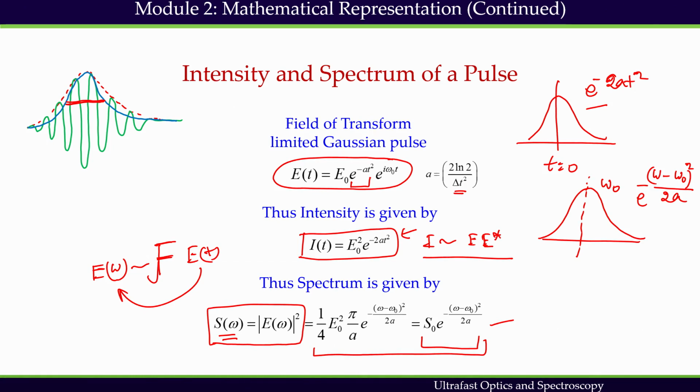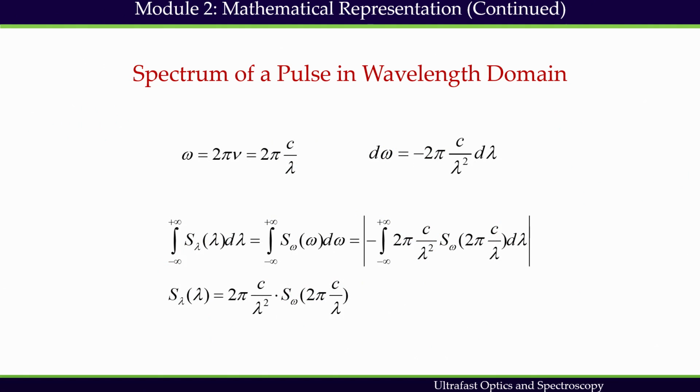Now, these are the things we are already familiar with in this module, and we have seen that this delta t and this delta omega are related. This is called the time bandwidth product. We will come back to this time bandwidth product one more time to understand more details of it.